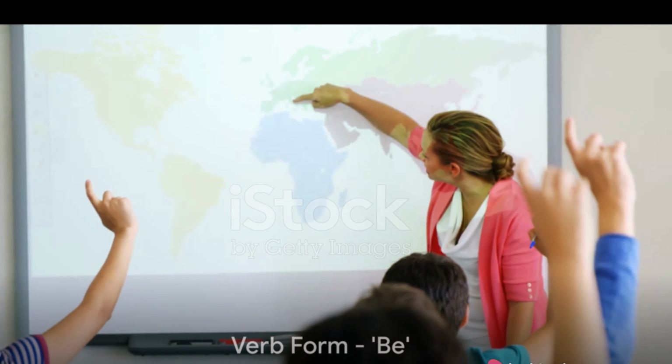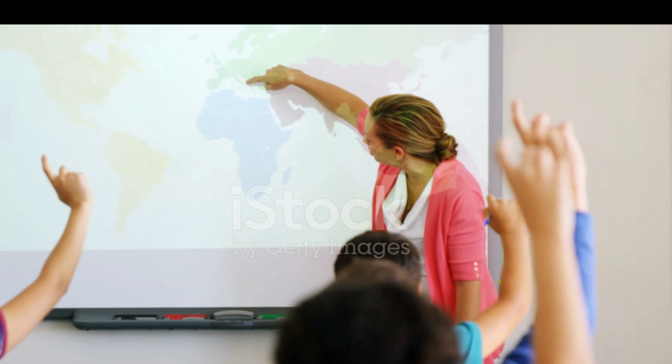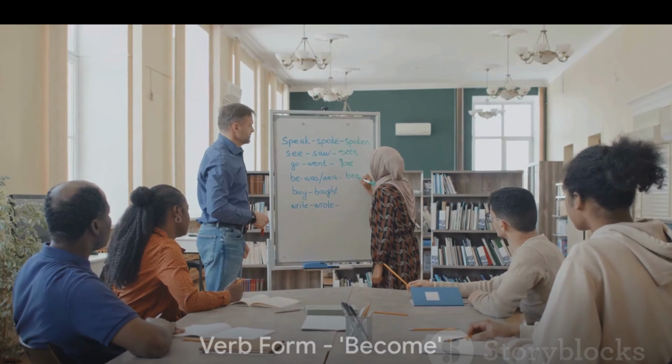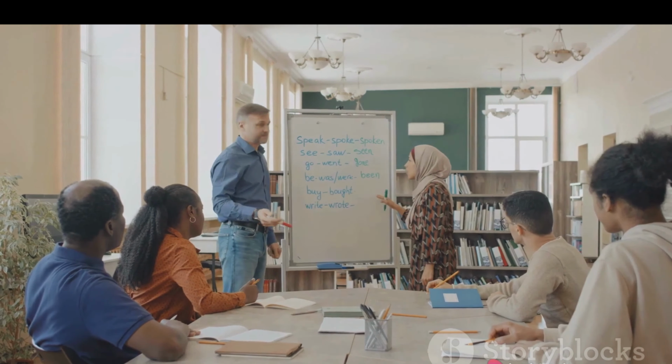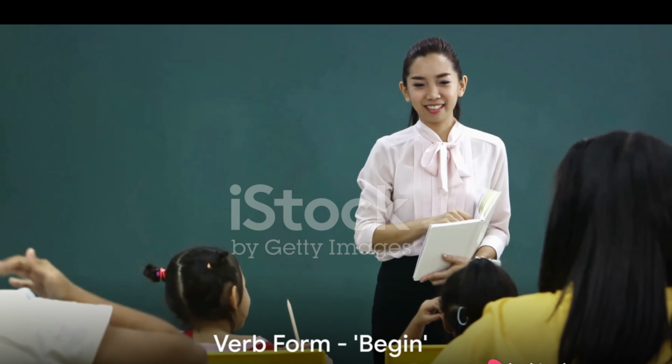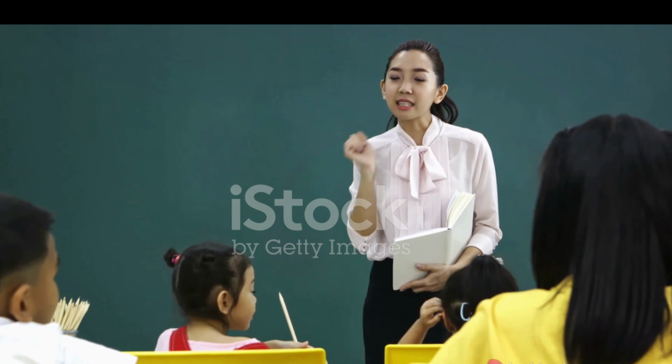First up is the verb be. It transforms into was or were in the past tense and been in the past participle. Next is become. It morphs into became in the past and retains its form as become in the past participle. Following this, we have begin, which changes to began in the past and begun in the past participle.